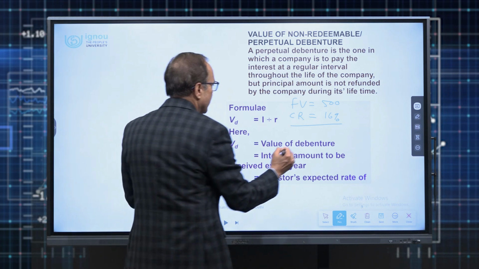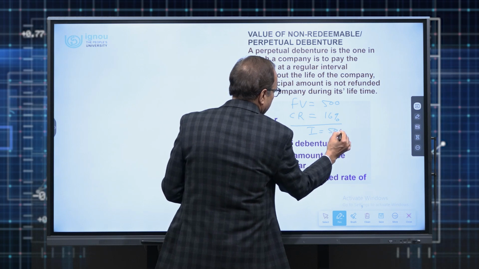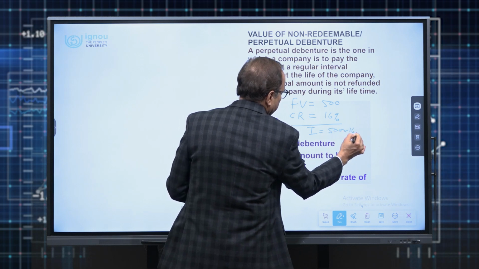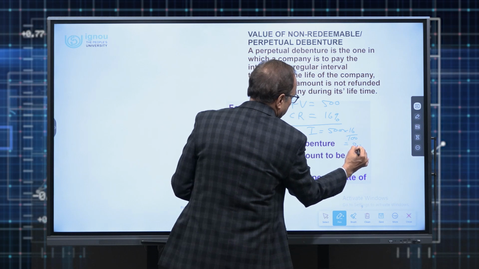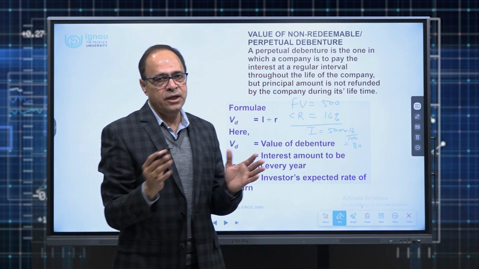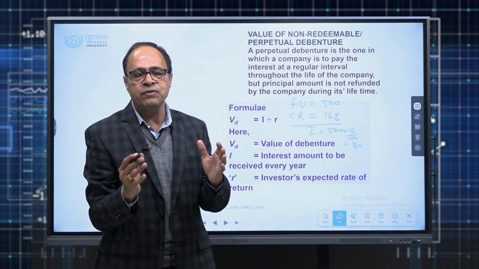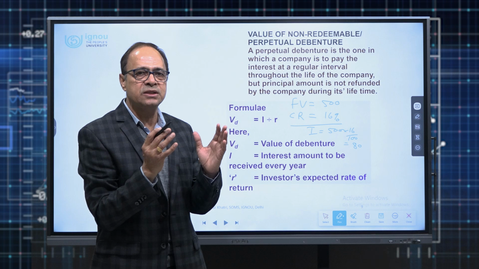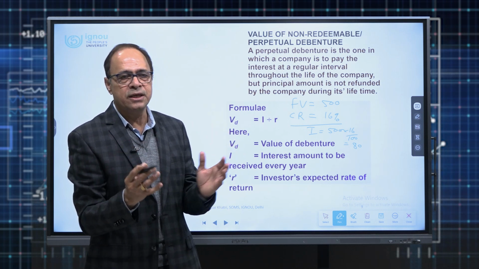That means the interest which an investor will get year on year till the lifetime of the company will be 16% of 500, that is rupees 80 per year. And he is not going to get back his money, that is the principal amount, in normal circumstances. He will get the face value or par value only when the company is closed down or wound up. We don't assume that it will be happening in the near future.